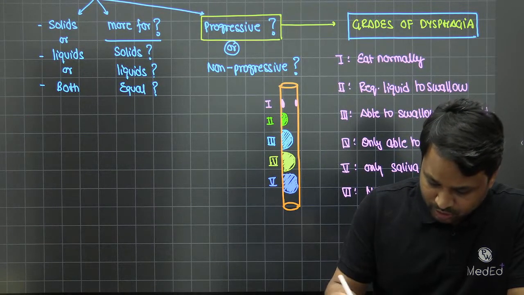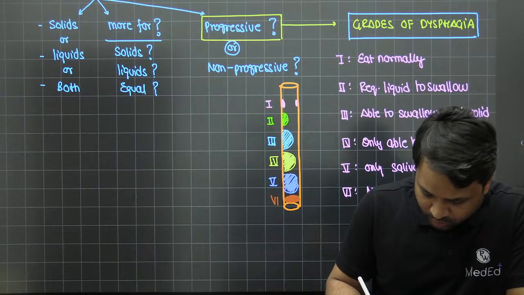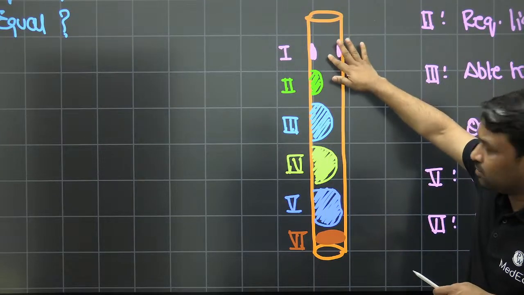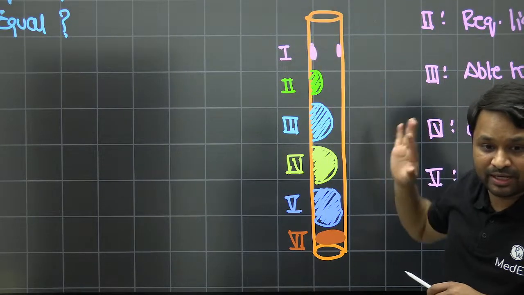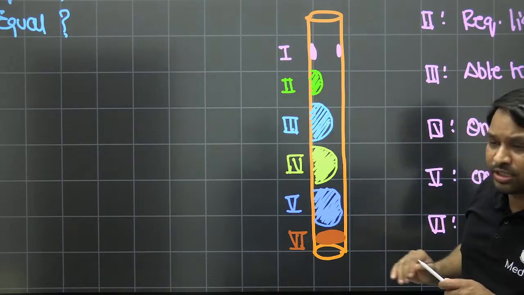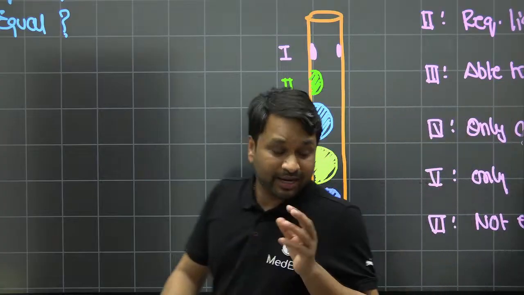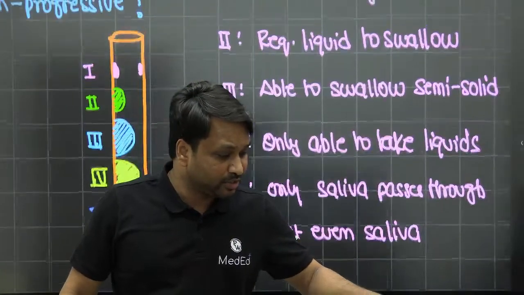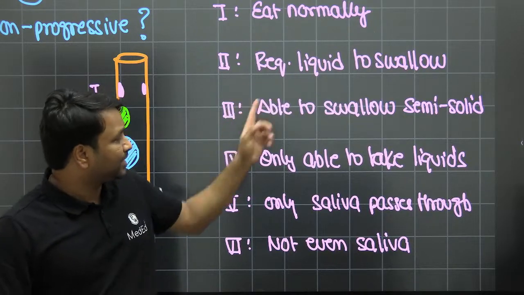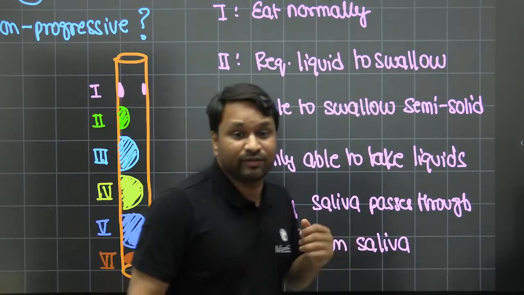And if it is a frank obstruction, if the whole lumen is getting obliterated, this is what we call grade 6. So you can see in grade 1, everything will pass because the lumen is not significantly obliterated. Grade 2, some obstruction is there. Grade 3 more, grade 4 even more, grade 5, grade 6. But how do you know it is happening? It is by this interpretation. Grade 1 patient will be able to eat normally. Grade 2, the patient requires liquid. Grade 3, only semi-solid. Grade 4, only liquids. Grade 5, only saliva. Grade 6, not even saliva.